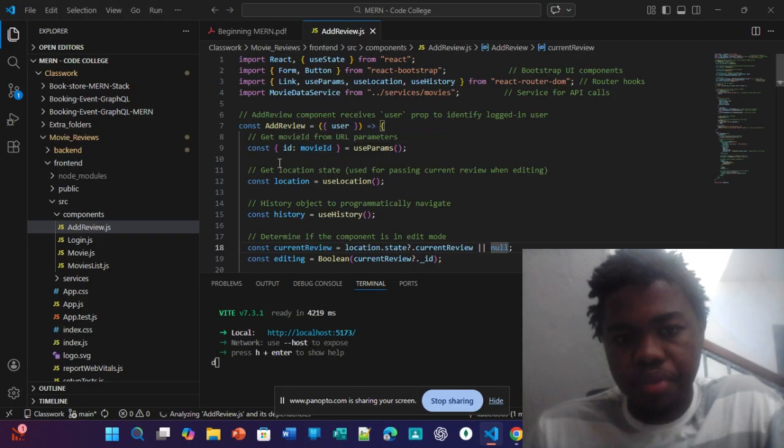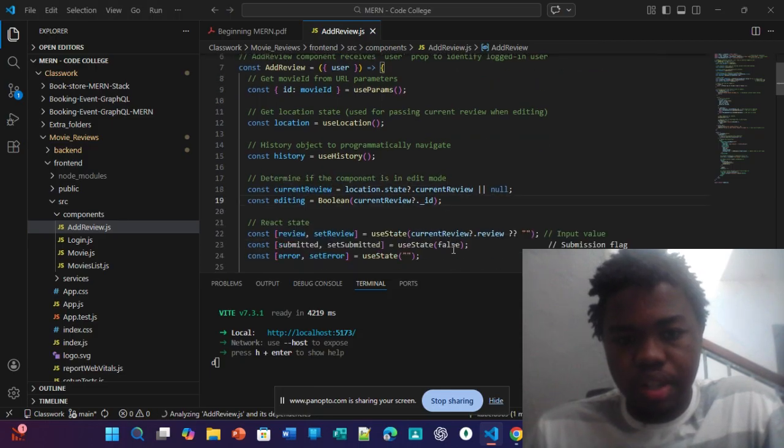Const AddReview, user. Get the movie ID from the URL parameters. Get the location state, used for passing the current review when editing: const location equals useLocation. The history object is used to programmatically navigate: const history equals useHistory. Determine if the component is in edit mode: const currentReview equals location.state.currentReview or null, const editing equals Boolean(currentReview._id).